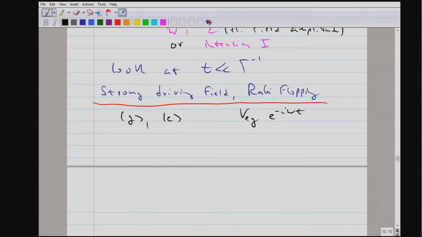In perturbation theory, we build up the time-dependent perturbation theory amplitude in the excited state because we couple the ground state with the off-diagonal matrix element to the excited state. And we have to integrate from the initial time to the final time.